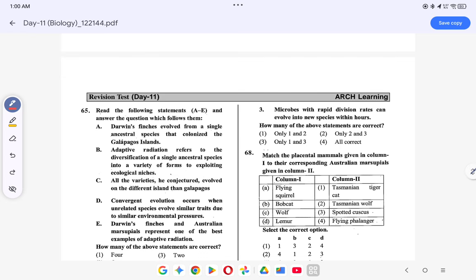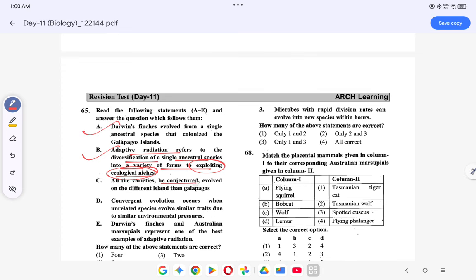Question number 65. What does 65 say? Darwin's finches evolved from a single ancestral species that colonized the Galapagos Islands. This is correct. Adaptive radiation refers to diversification of a single ancestral species into a variety of forms to exploit ecological niches. This is correct. It means separate species went into separate niches. So that is adaptive radiation.